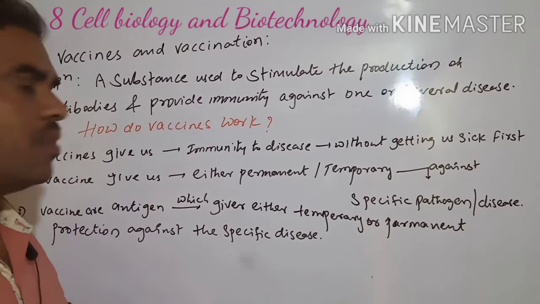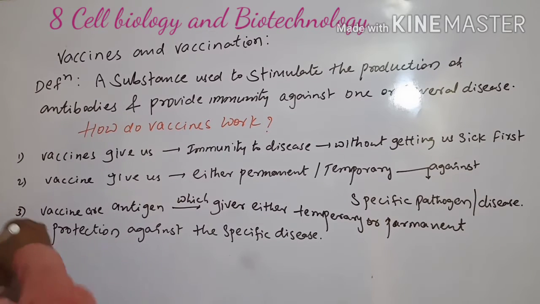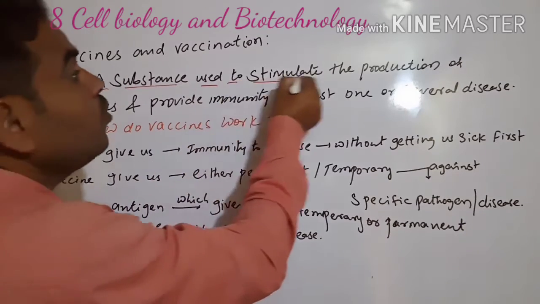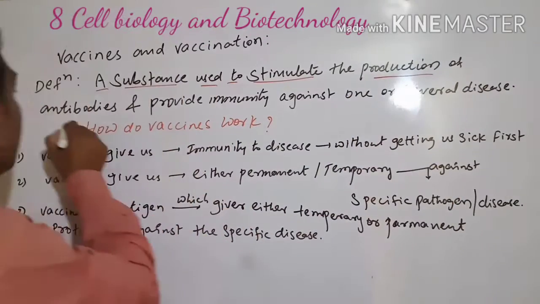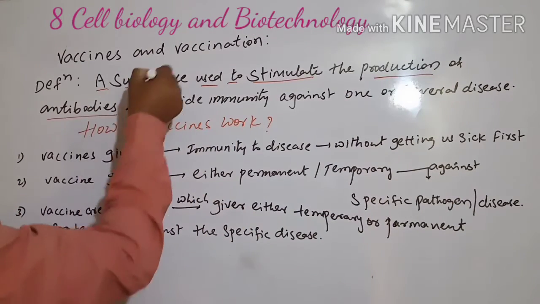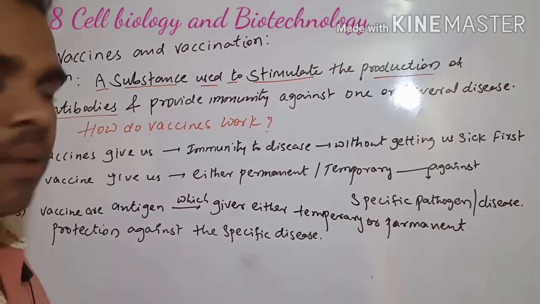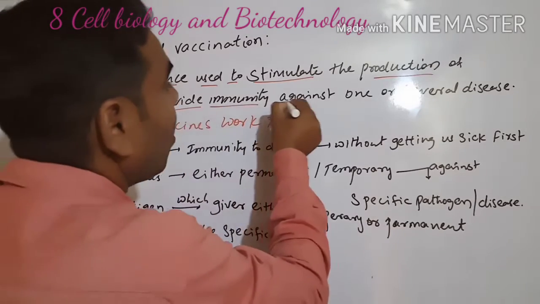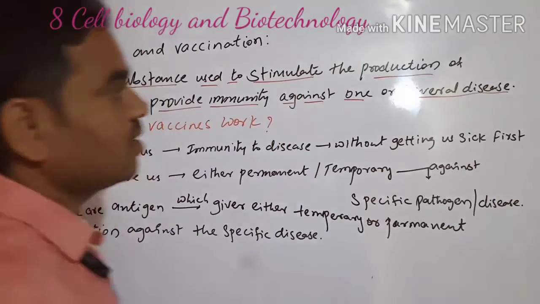What is a vaccine? A vaccine is a substance used to stimulate the production of antibodies and provide immunity against one or several diseases.